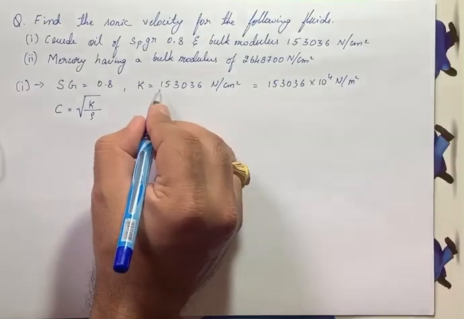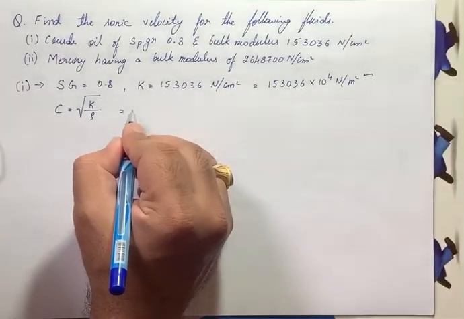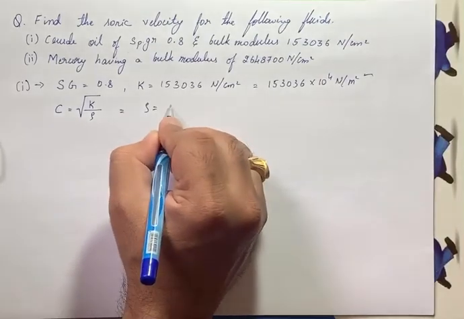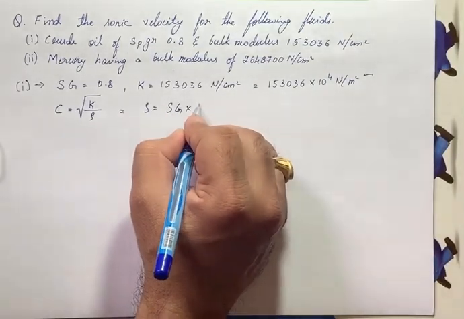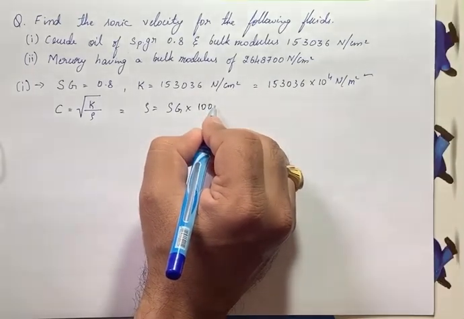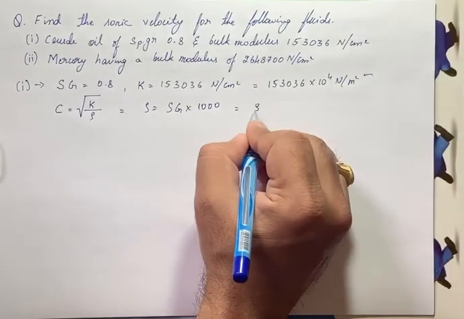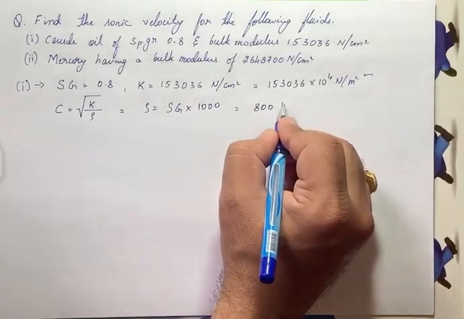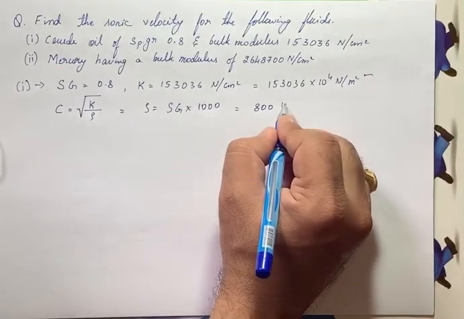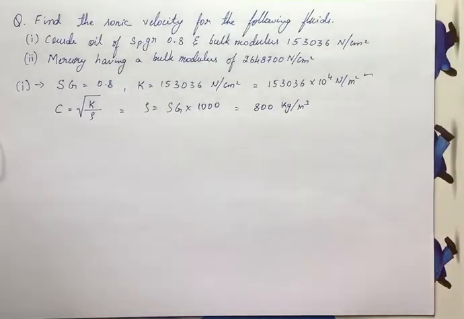We have the bulk modulus, we don't have the density. To find the density, density equals Sg into the density of the fluid. Fluid here is water, so it becomes 1000, that is 800. Density is in terms of kg per meter cube, 800 kg per meter cube here.